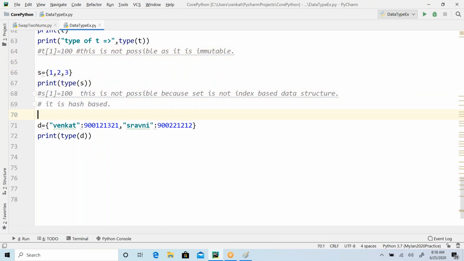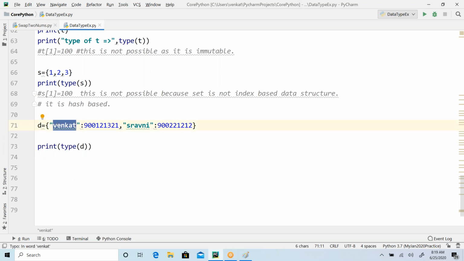So for now, what is the understanding here? Set is hash based. Of course, dictionary keys are also hash based. In the case of a dictionary, the keys are important for us, not the values. To organize the data, the keys are important.